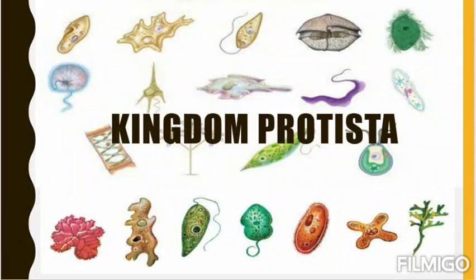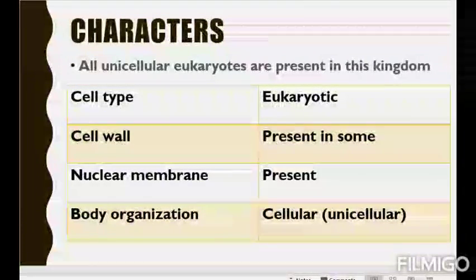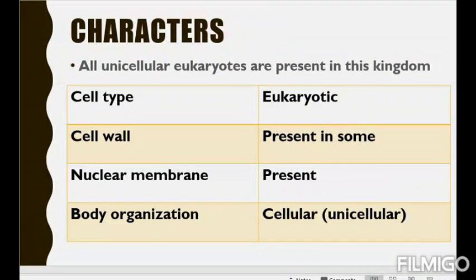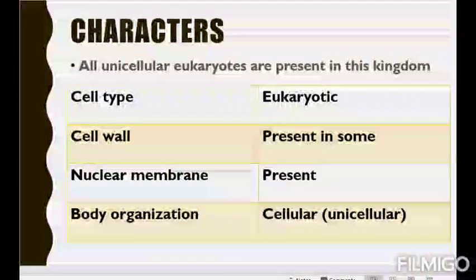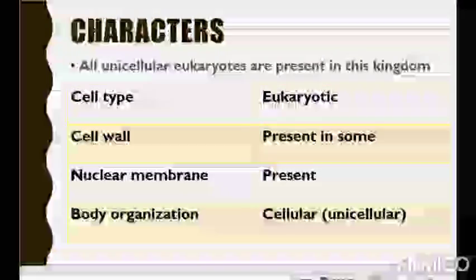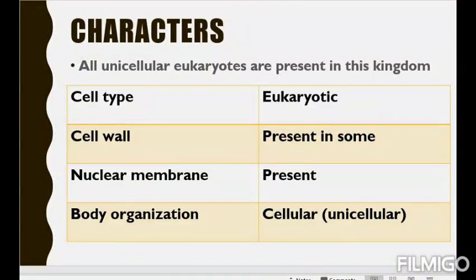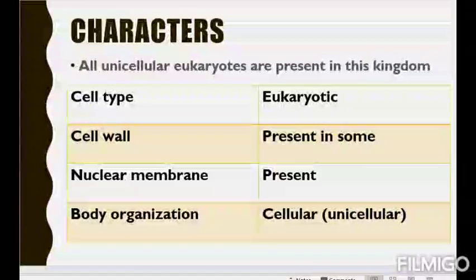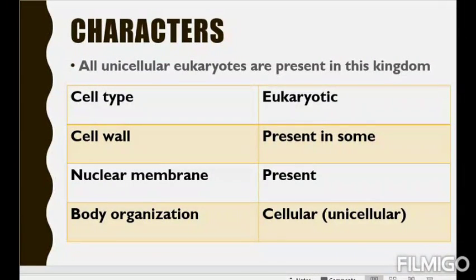So now first begin with the characteristics. In the characters, we'll see all unicellular eukaryotes are present in this kingdom. All unicellular eukaryotes. Remember, in kingdom Monera, we have learnt about unicellular prokaryotes, right? So we have known about prokaryotes and eukaryotes. Prokaryotes means they don't have a true nucleus. That means the nucleus is not surrounded by a nuclear membrane. But in case of eukaryotes, as we are, we have a proper nucleus, a true nucleus, that means we are having a nucleus having a nuclear membrane.